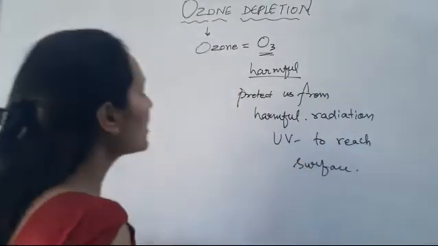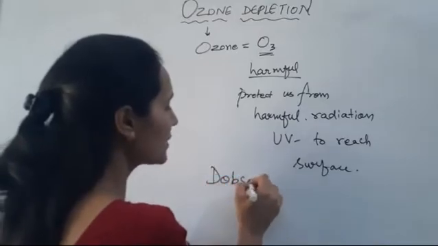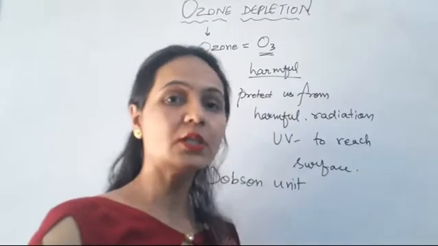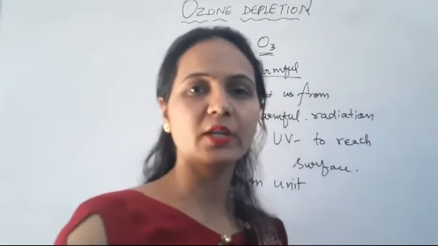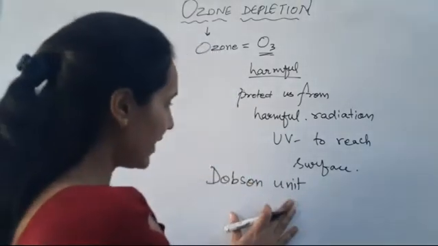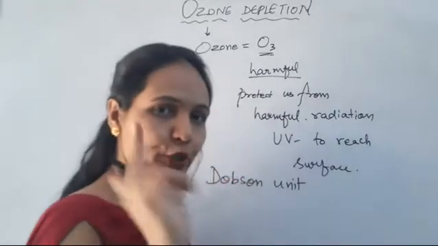Clear? So this ozone basically is measured in terms of Dobson unit, like how you measure in kilometers, in liters, right? In the same way the ozone thickness is measured in terms of Dobson unit.